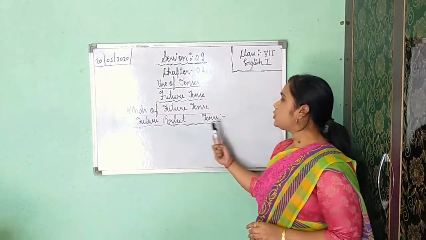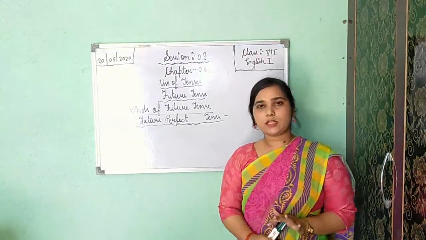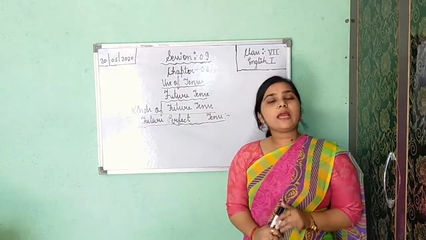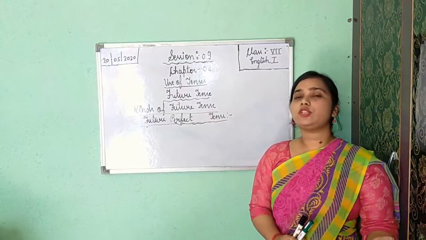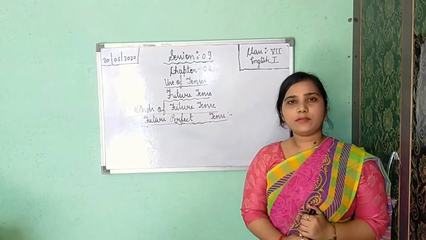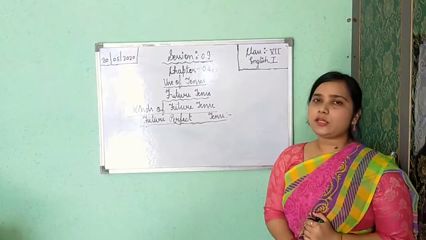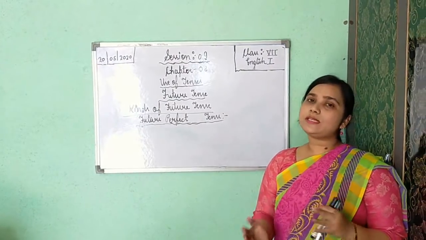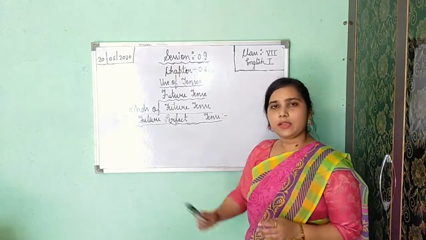Now the third is future perfect tense. So firstly just listen, pay attention to where you will use future perfect tense. If we are getting an action that is going to be completed in the future before a certain period of time, to express an action that will be completed in the future before a certain period of time, there you will use future perfect tense.